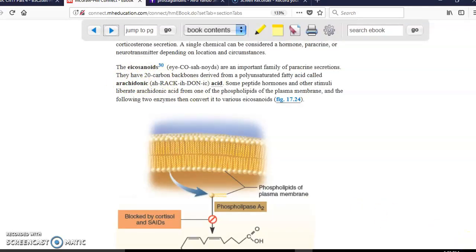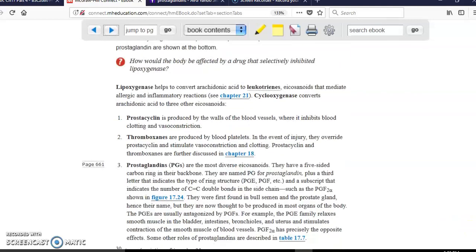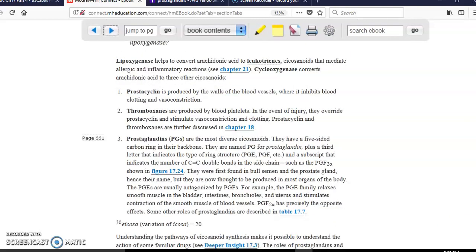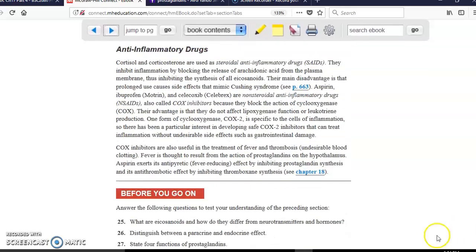So then, which ones we said are going to be the eicosanoids? Prostacyclin. So when the blood vessels are normal, you don't need to blood clot. So prostacyclin will make sure that that doesn't happen. Thromboxanes: if the blood vessel is damaged, thromboxanes will allow us to aggregate platelets in order to continue with blood coagulation. The next one is prostaglandins. Prostaglandins have way too many functions because there are different types of prostaglandins, and not only that, prostaglandins have multiple different types of receptors. But for example, you can see here, they stimulate contraction of the smooth muscle in the blood vessel, so they produce vasoconstriction. So if we keep scrolling down, anti-inflammatory drugs, we don't need to know that, and that's about it.